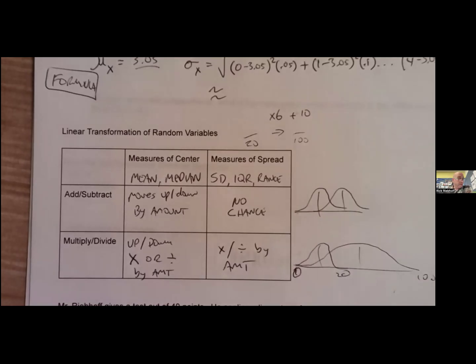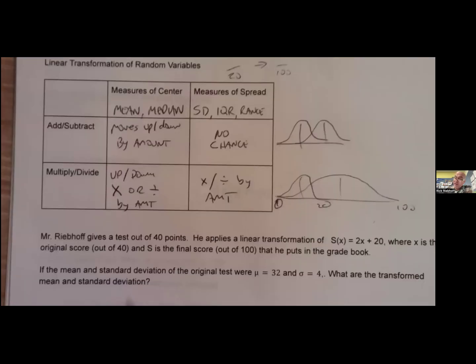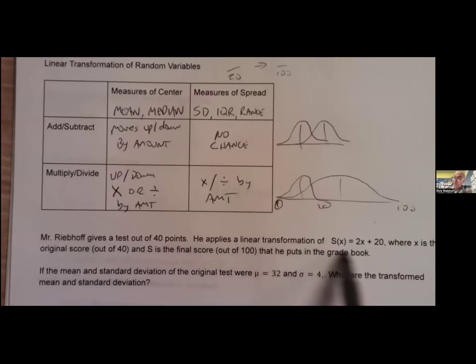Let's see. I think we're good there. Mr. Rebuff gives a test out of 40 points. He applies a linear transformation, where X is the original score out of 40 and S is the final score out of 100 that he puts in the gradebook. If the mean and standard deviation of the original test were 32 and 4, what are the transformed?